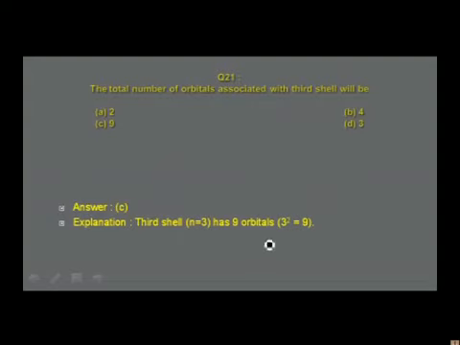The question is 3 square. 3 square is equal to 9. So the number of orbitals in the nth orbit is given by n square, that is 3 square, equal to 9, and that answer is given in option C. That is the correct answer.